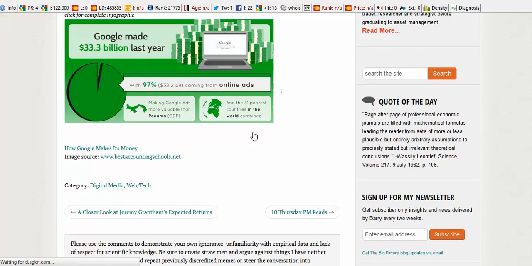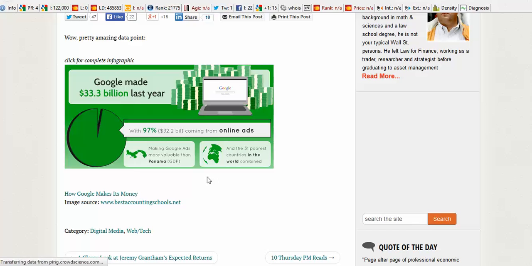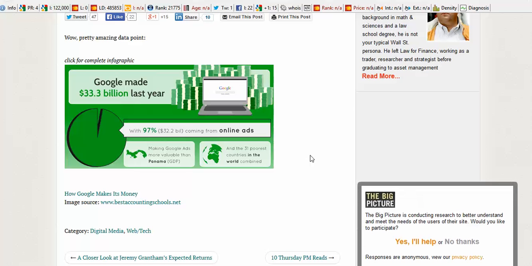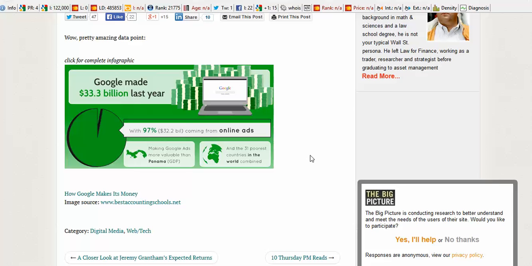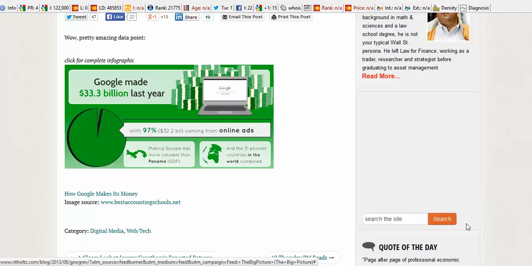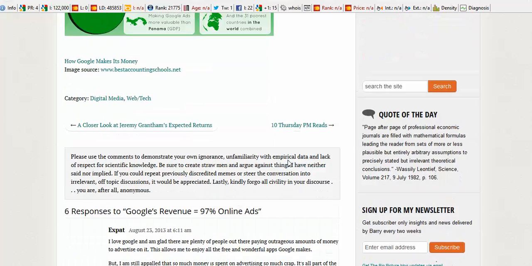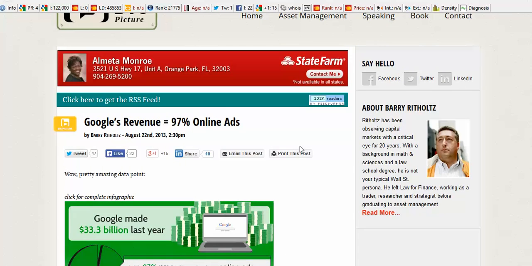Google's ads, the revenue from their ads, the 33.3 billion, is in fact coming from online ads, making Google ads more valuable than Panama's entire gross domestic product, and more than 31 countries in the world combined. Okay, so that just goes to show you how much money people are paying for Google's advertising.